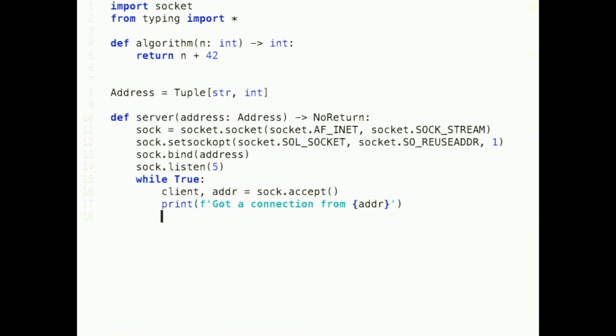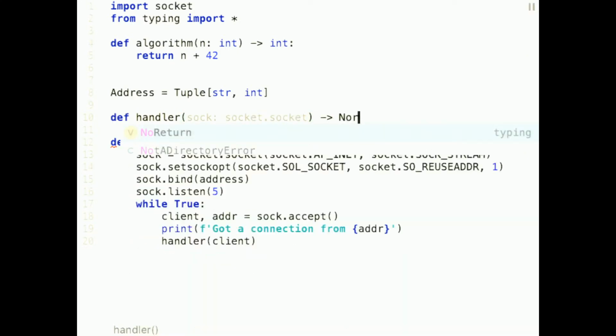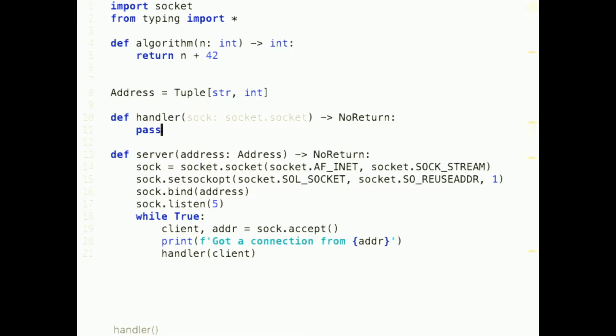Fancy. And then I could just handle the request in this server function, but we want to write nice and clean code, so we will actually just pass the client socket to a handler function where we will handle the requests that come in. So let's write a handler function. Again, this will take a socket as its input and has no return. And again, we want to have super duper high performance here, so we will not just handle one request per connection. We will actually allow the clients to reuse their connections.